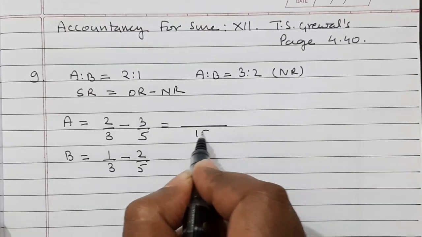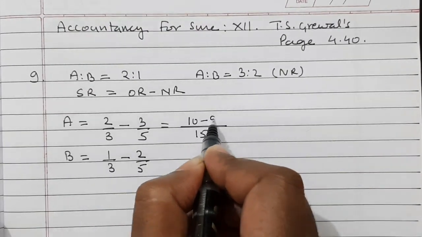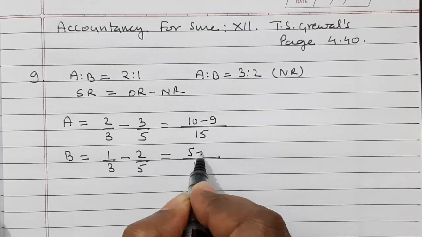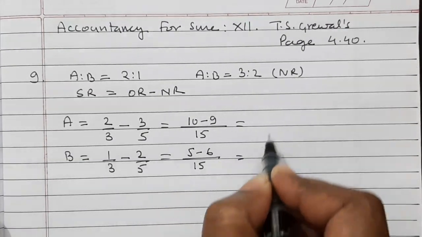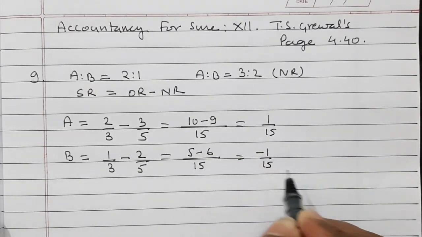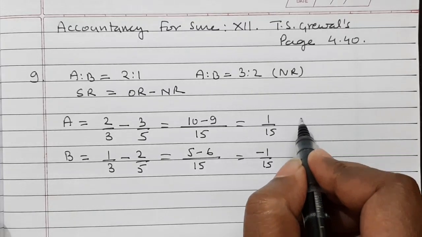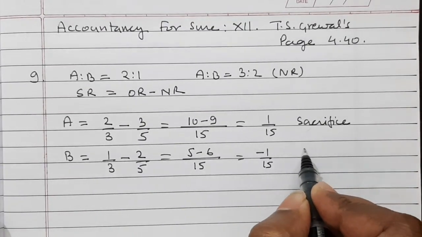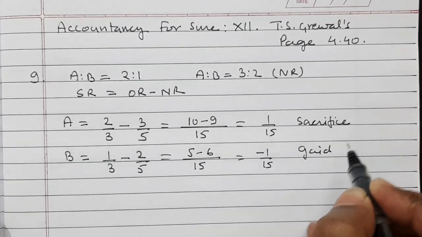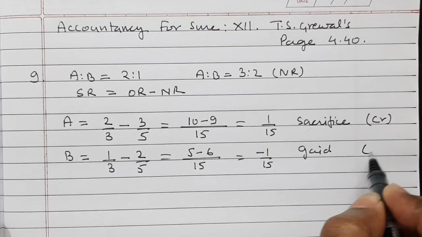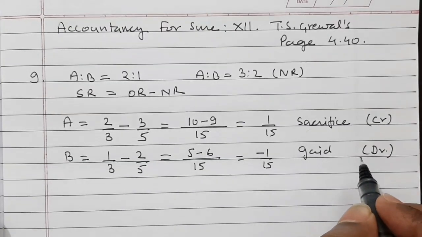So if we calculate this, then it is 10 minus 9, and here 5 minus 6. So it is 1 by 15 and here minus 1 by 15 for B. So A has sacrificed and B has gained. So A's capital account will be credited and B's capital account will be debited.